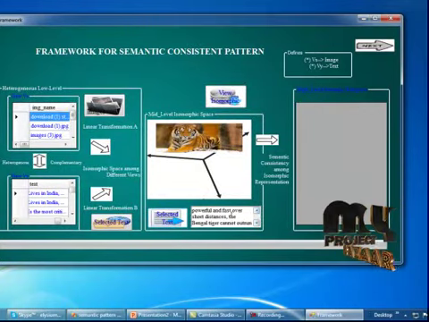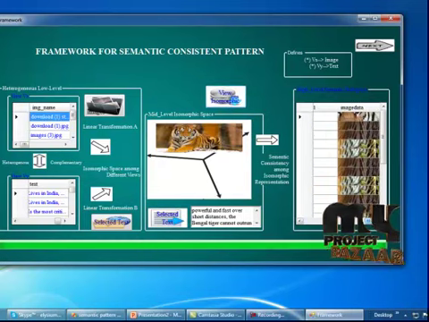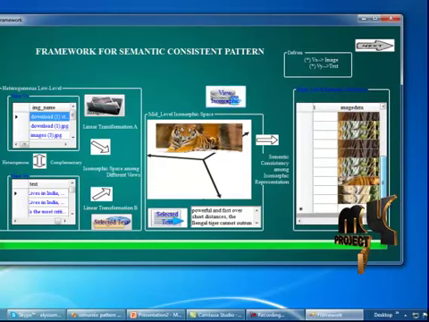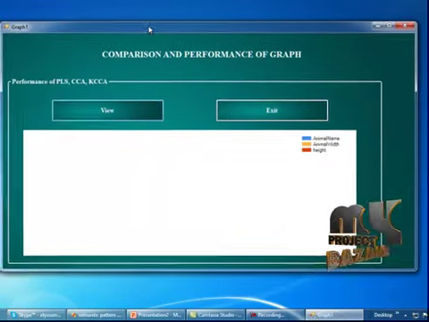If there is a match between the text 7 database and the image database, the isomorphic representation of these two tables will be displayed in the grid view here. So I'm going to click on view isomorphic. The isomorphic, semantically consistent cross-view data will be displayed in the data grid view. Then we move to the next part, a comparison and performance graph.